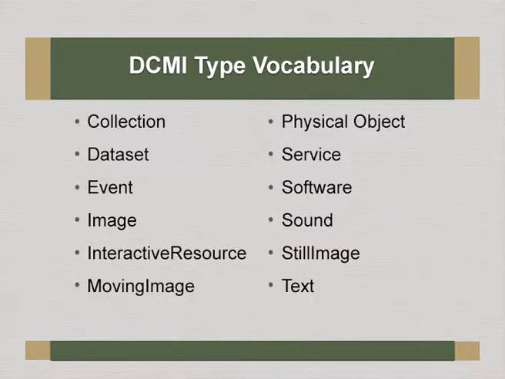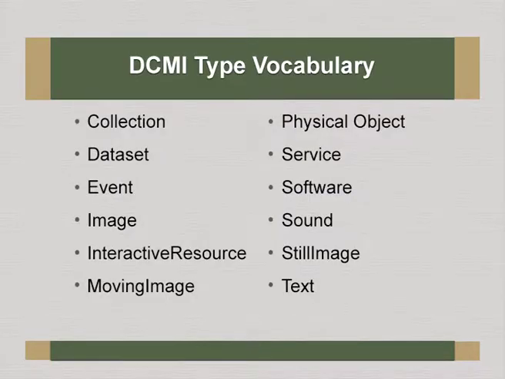DCMI vocabulary type. We have what kind of vocabulary there is, especially related to the object, what kind of object you are describing. As I told, the Dublin Core could be used not only for electronic documents, it can be used for physical objects also.